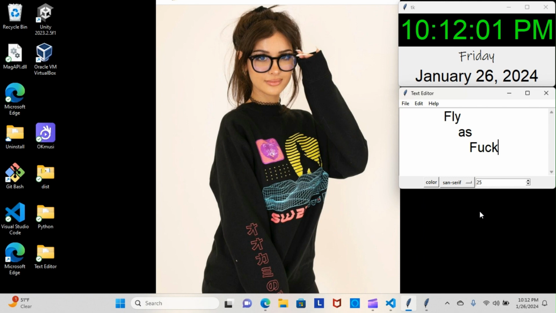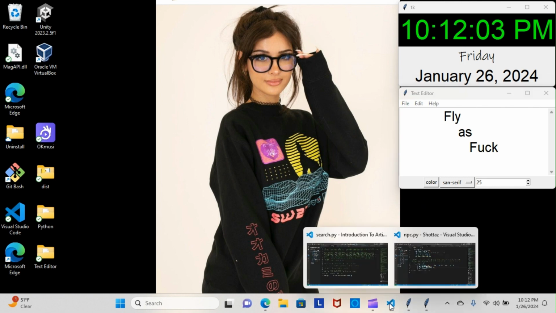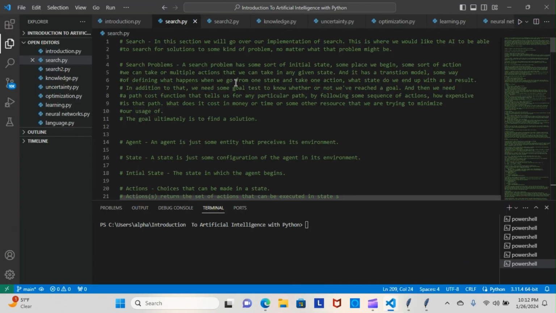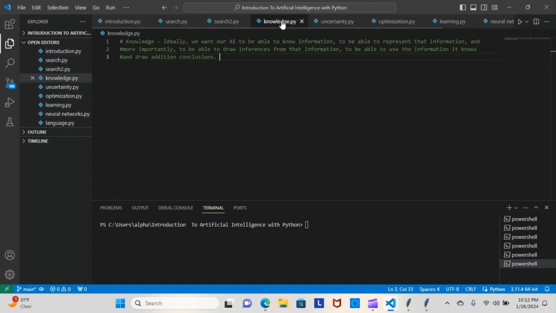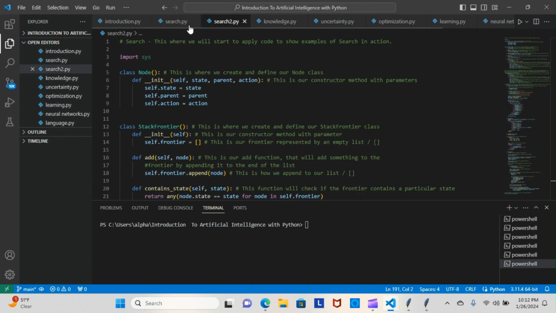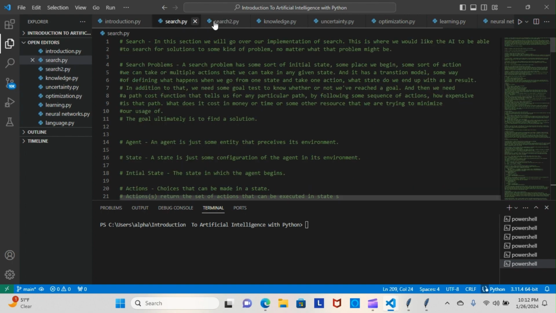All right, on tonight's episode of Python Papi, we were able to finally make it out of our search module, and we'll be going into our knowledge module over the next few days. But yeah, if you can recall, we did have to make two whole files for search because it was so robust.